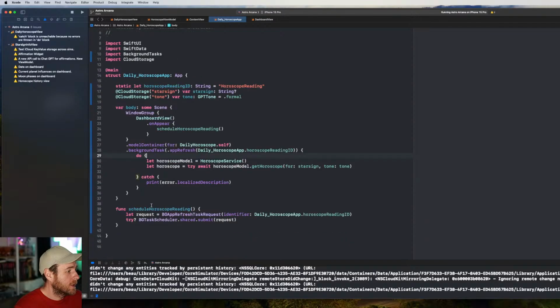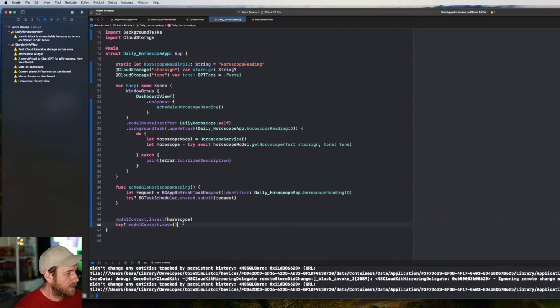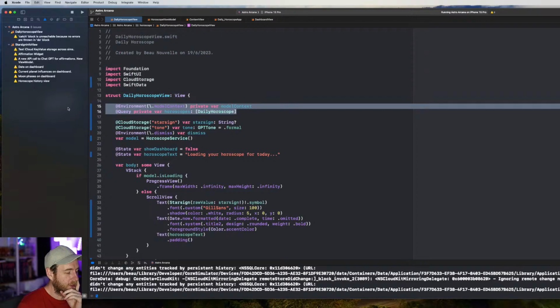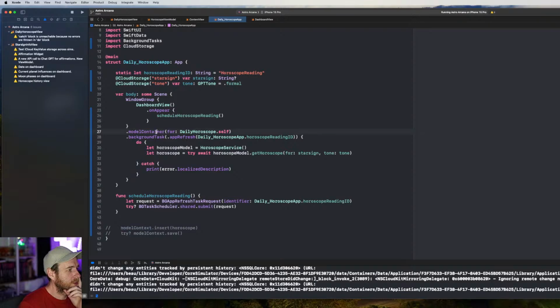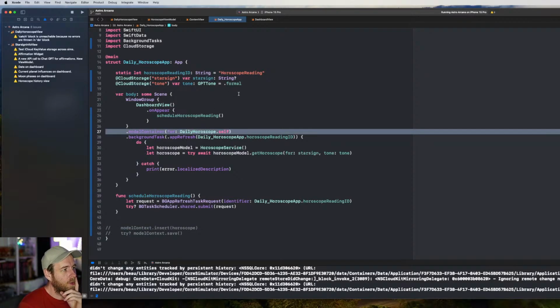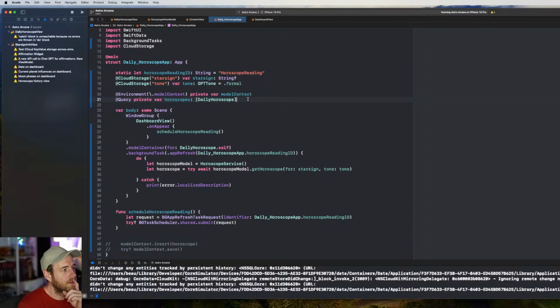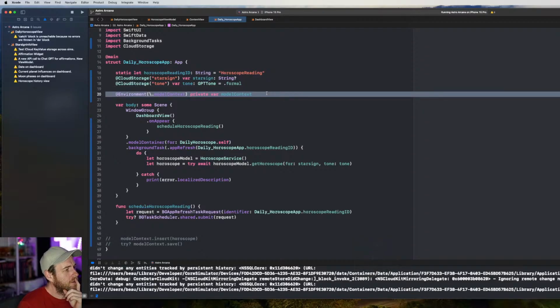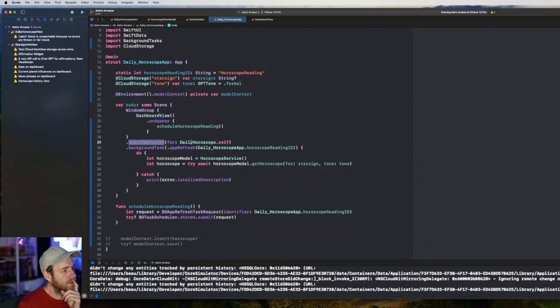All right, let me paste this here so I've got an idea of what I need to do. We need to get access to this model context somehow from here. On the horoscope view here, we have this, but it's passed as an environment, which I think that's what this is. So I don't think we can put these up here. Probably don't need the query there? No. And that'll give us access to that. However, do we have access right now in here if that's up there? Probably not.